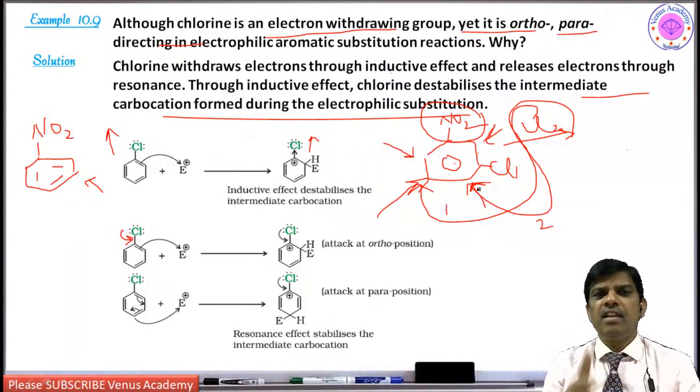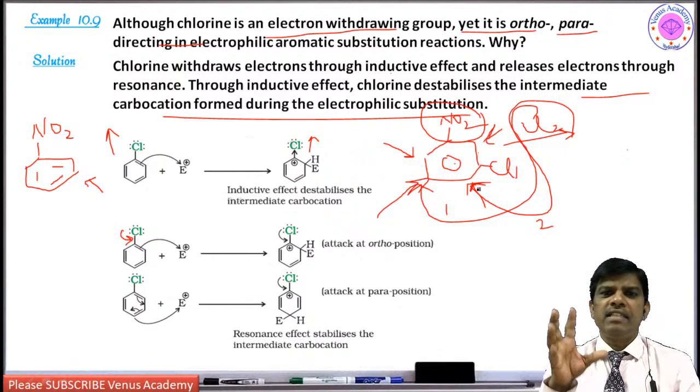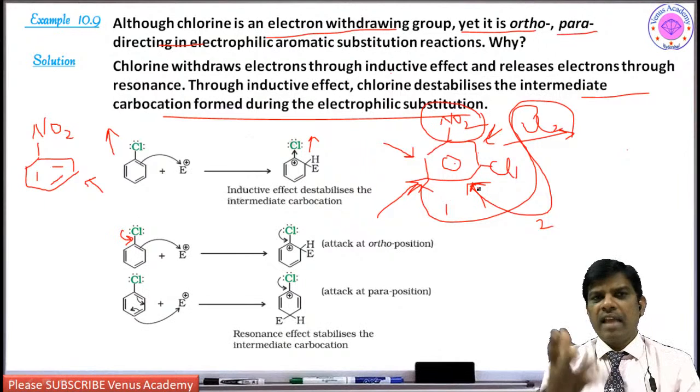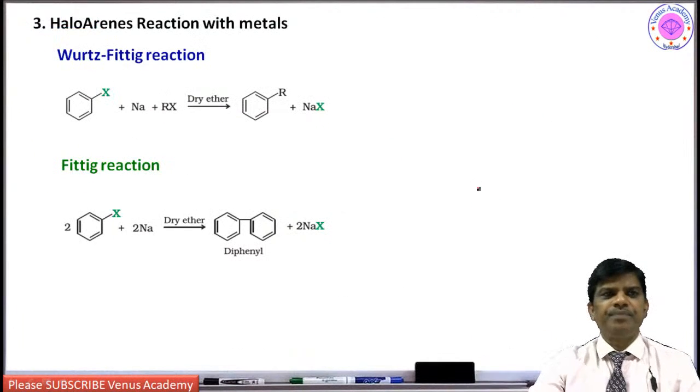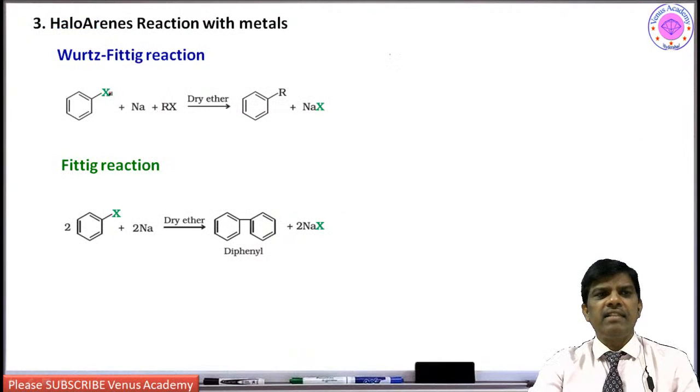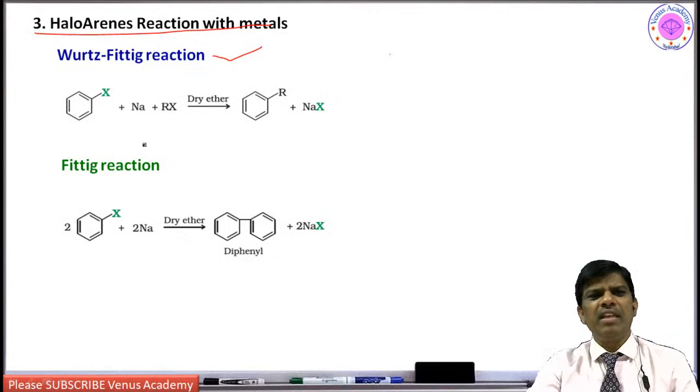Yes, so based on that, entire chemistry depends. So remaining, when it is electron donating or activating groups like phenol, it is going to form electrophilic substitution reactions, and that is ortho and para. Next, in haloarenes, the third category of reactions haloarenes undergo is the Wurtz-Fittig reaction, and nowadays we are not doing this, though it is very important to do.